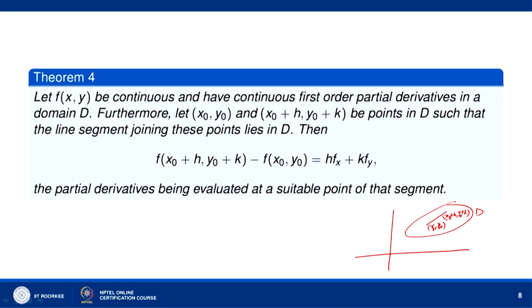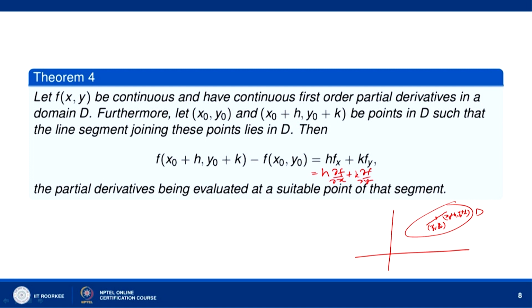Then f(x0+h, y0+k) minus f(x0,y0) is equal to h times f_x, where f_x means the partial derivative of f with respect to x, and similarly f_y is the partial derivative of f with respect to y. So, h times f_x plus k times f_y, the partial derivatives f_x and f_y being evaluated at a suitable point of that segment.